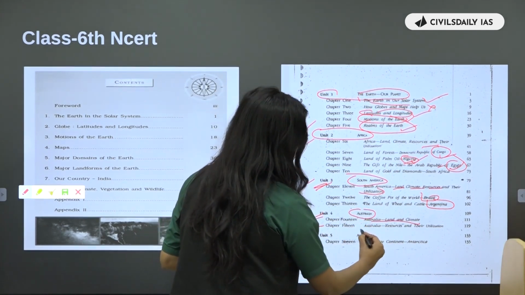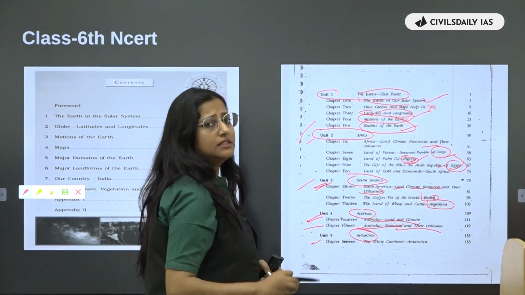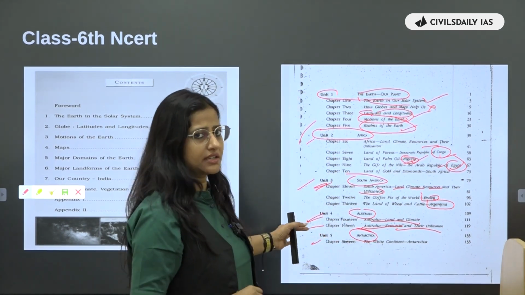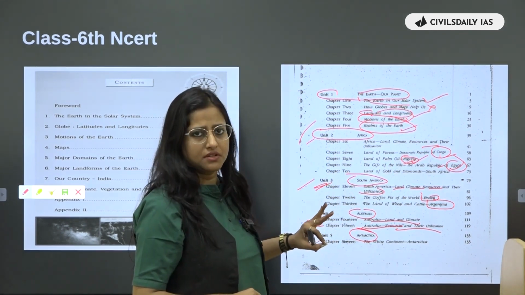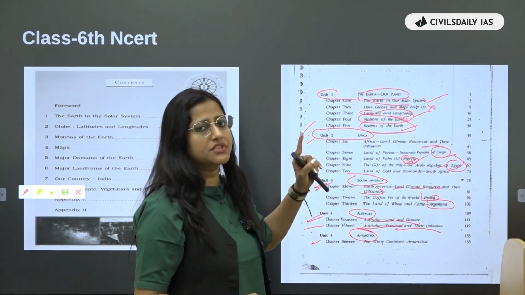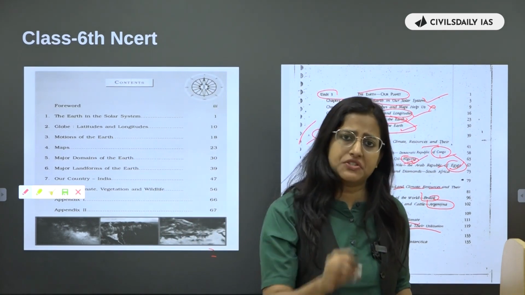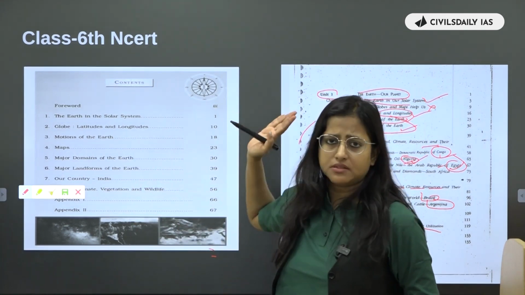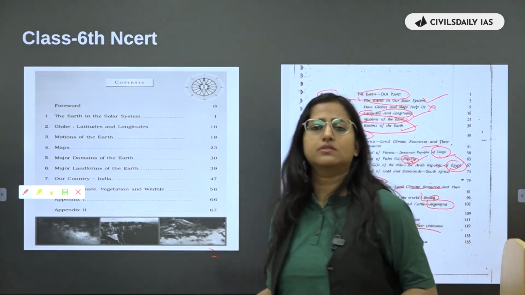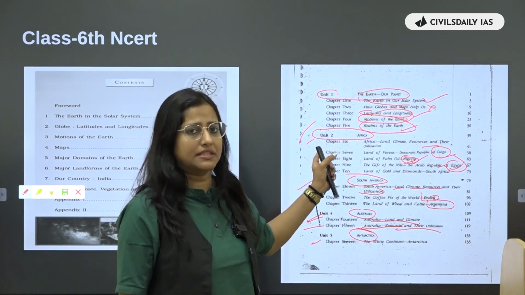Go and see the land and climate, resources and their utilization. And then Antarctica, see the ice shelves that are there, see the seas with respect to Antarctica. See the lakes that they have mentioned. So those lakes, those seas, those shelves become important with respect to UPSC. You have to understand that whatever is mentioned in NCERT, even if it is a 6th class NCERT, it is important. Later on also, I will show you the questions that have been asked from these NCERTs, 6th to 10th.